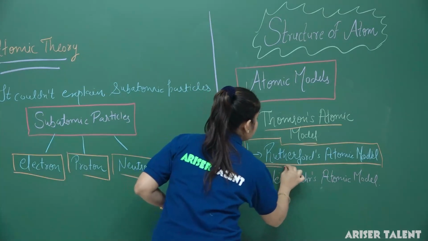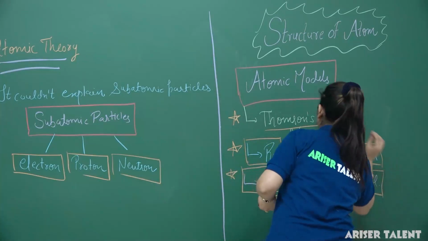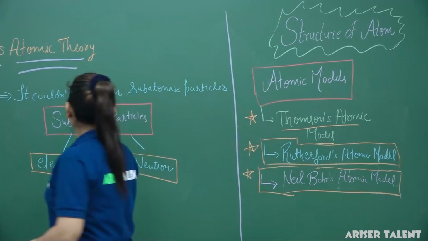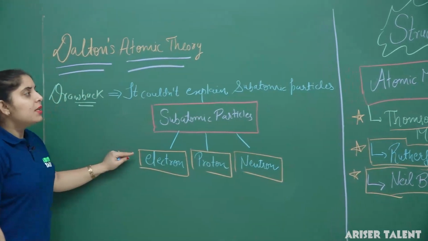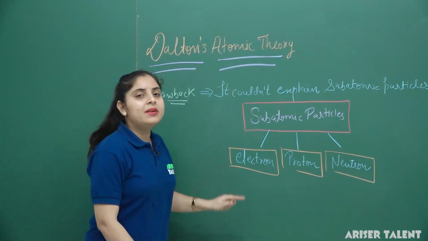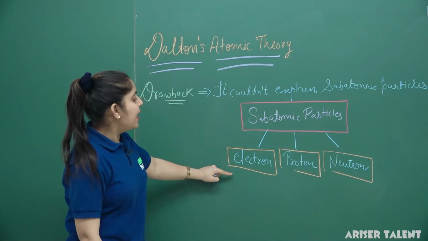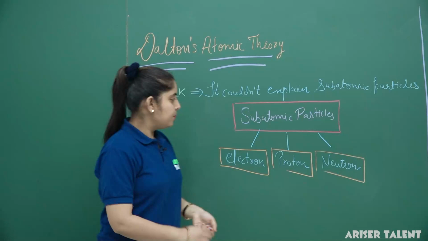We will discuss these models one by one, but before that, we will learn how the discovery of these subatomic particles took place. So, we will write about some characteristics of these subatomic particles, that is electron, proton and neutron.